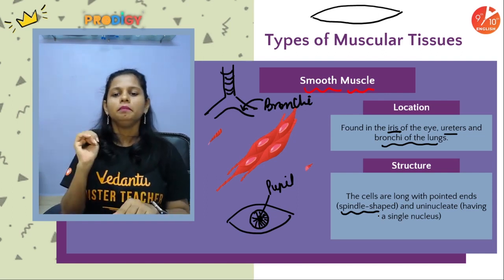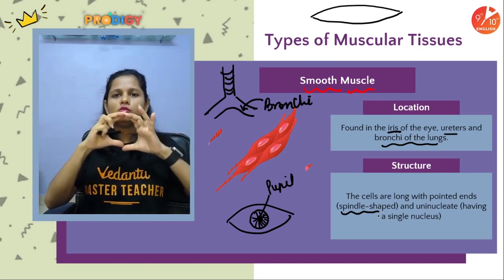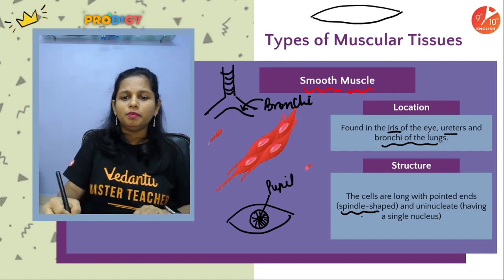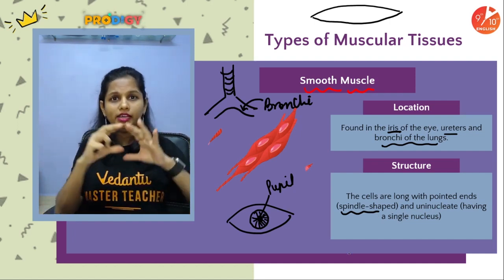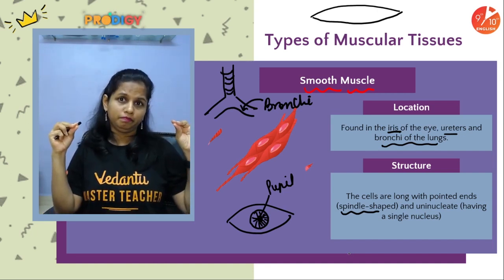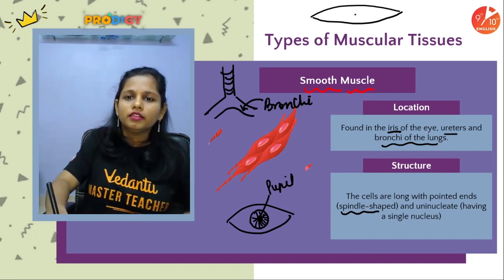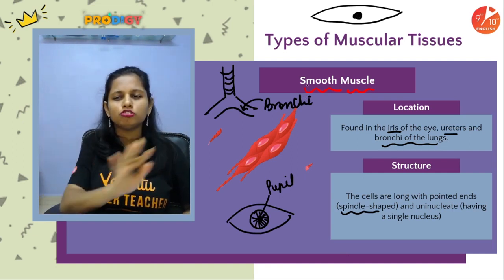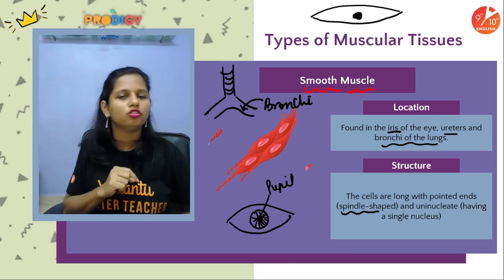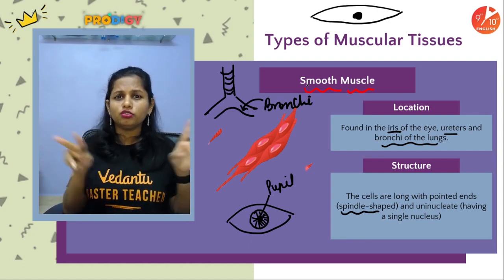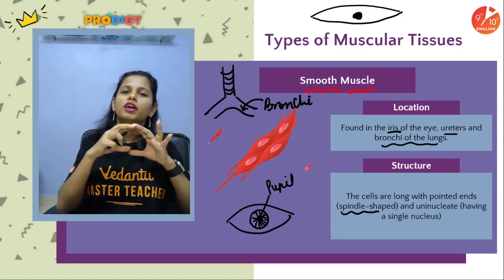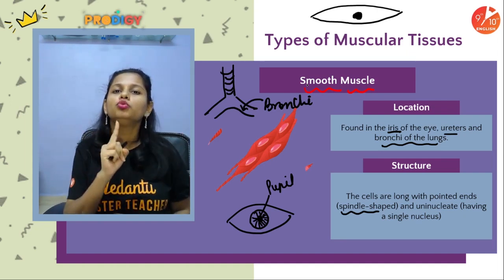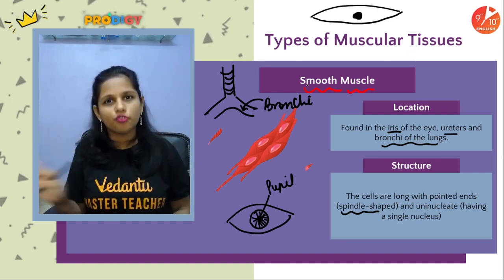This shape, thick in the middle and small at the ends, is known as a spindle shape. So these muscles are spindle shaped and they are uninucleated. Do they show any bands or striations? No, they don't. Do they have branches? No, they are unbranched. So they are long, spindle shaped, uninucleated and unstriated.